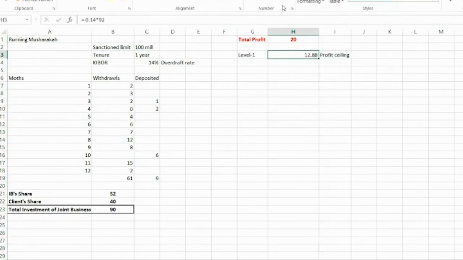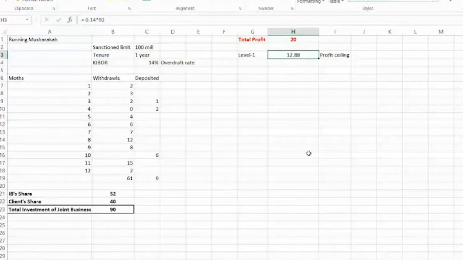And what does this ceiling mean? This ceiling means that whatever would be the profit, we will distribute the profit till this ceiling, according to our investment shares. So at the first level, profit will be distributed according to the investment shares of Islamic Bank and the client till the amount of the ceiling. And this is the way they found the ceiling. This is the profit ceiling.